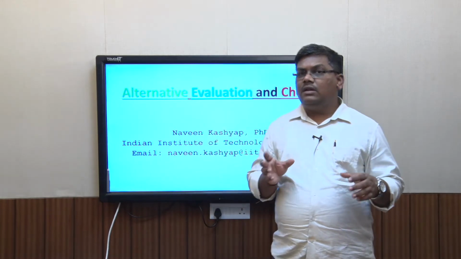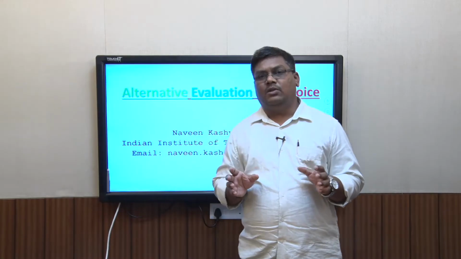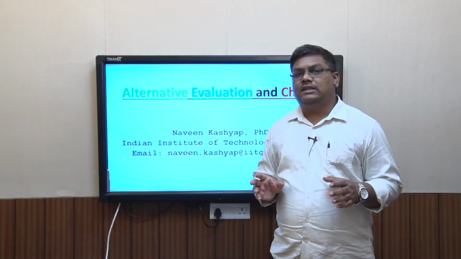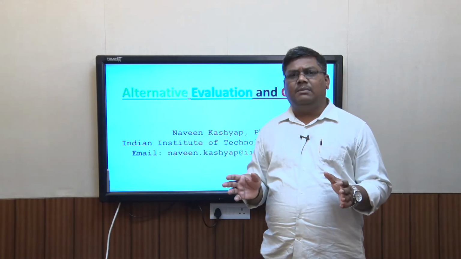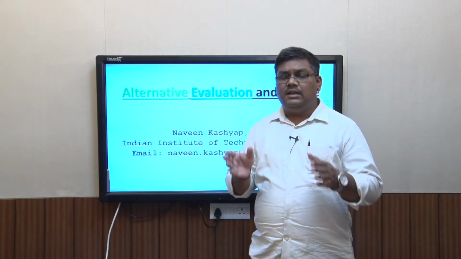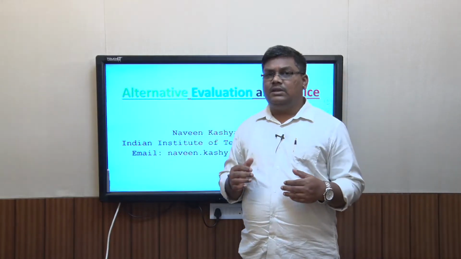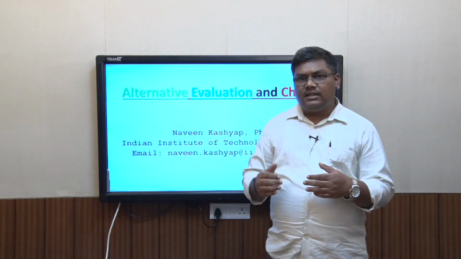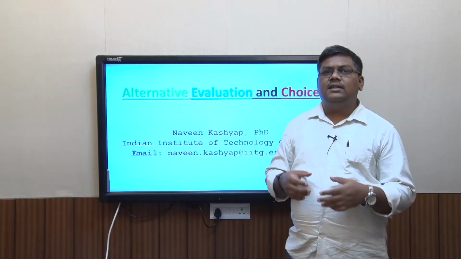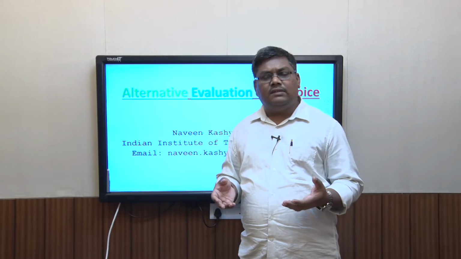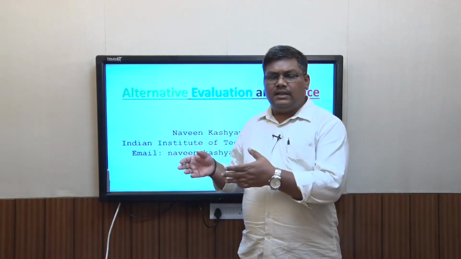Now comes an important part of his search process, of his decision making process, and this process is called alternate evaluation. When he goes to the marketplace, he gathers a lot of information about all kinds of cameras which are available. Now comes the process of alternate evaluation, and at times it has to be noted that with the search process itself, alternate evaluation happens. So what is alternate evaluation? How do consumers do alternate evaluation, and what is choice is what we'll be looking at in this particular section.